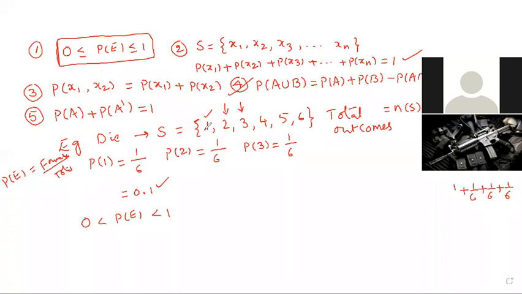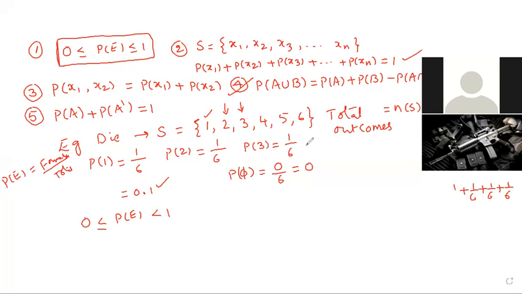Next, everyone, the empty set is a subset of every set. So the empty set is a subset of the sample space also. Empty set, no elements. Probability of the empty set: 0 elements by total 6. Therefore 0 is the probability, equal to 0 also completed. Next, equal to 1.